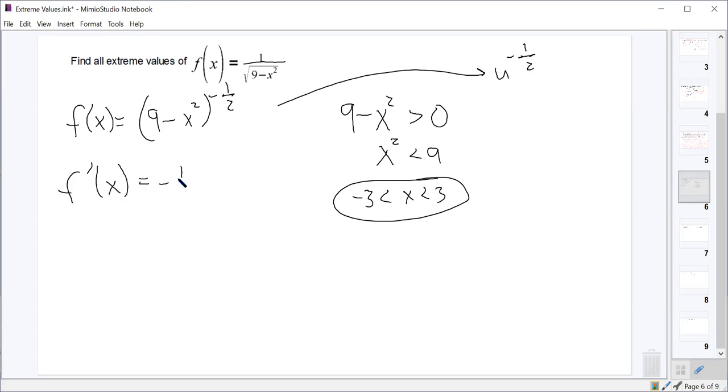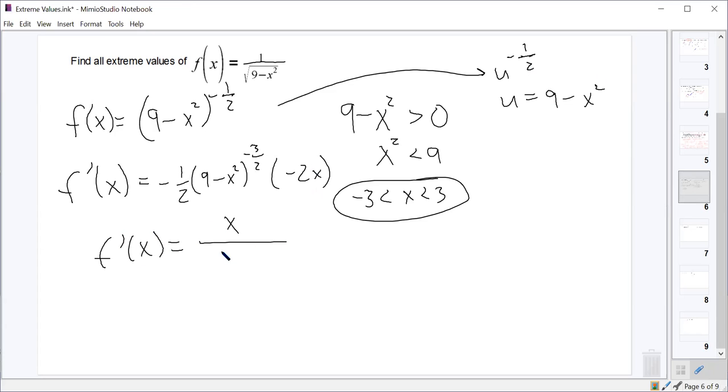So that should be negative 1/2 of u to the negative 3/2, and then times the derivative of our u, right? u is equal to 9 minus x squared. Good or no? Okay. Negatives will cancel, 2's will cancel. So we got f prime of x is equal to x over 9 minus x squared to the 3/2.